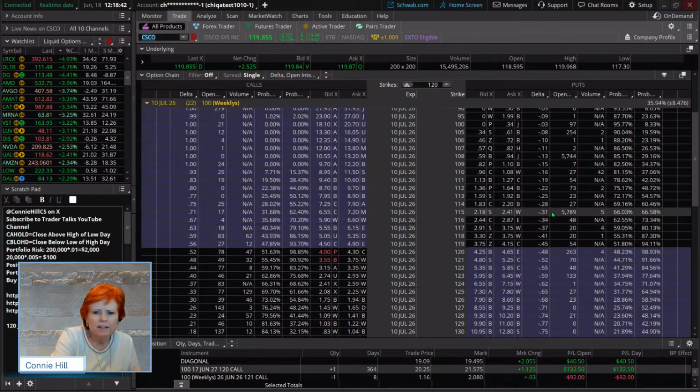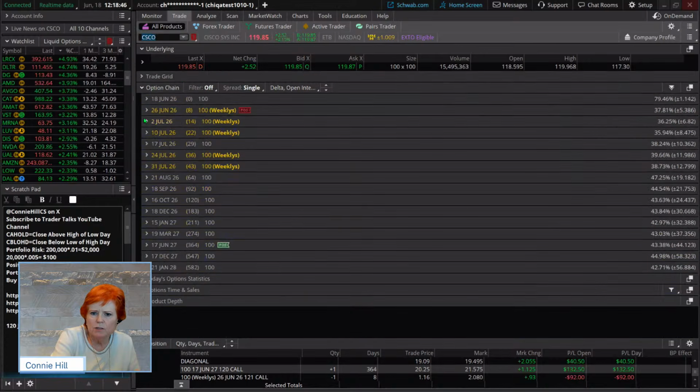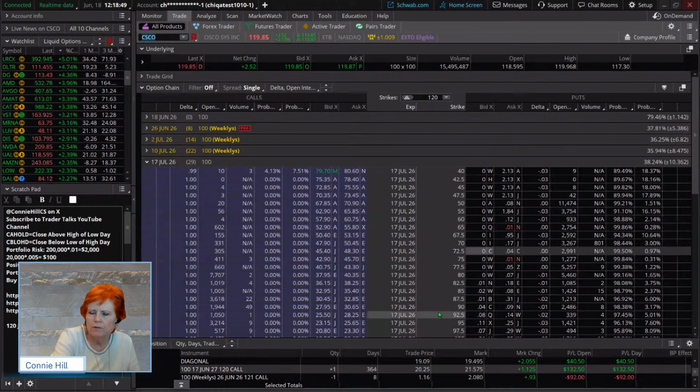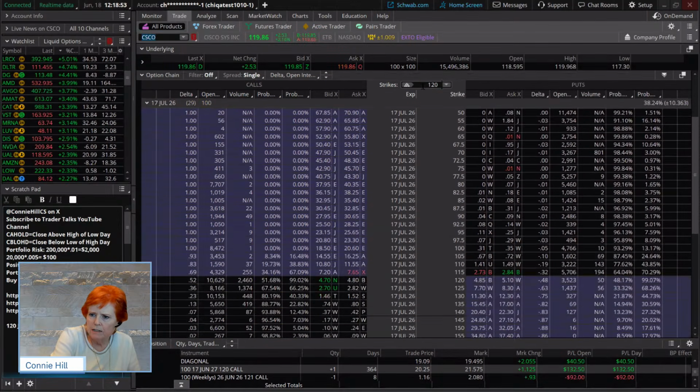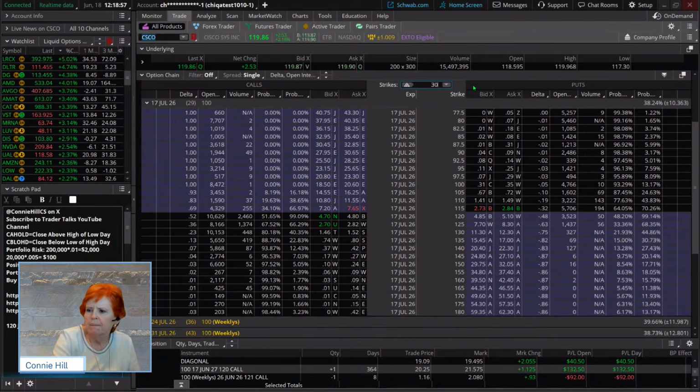I was initially thinking we'd do the July 17s, and I think for simplicity's purposes we'll just go out to July 17, the monthlies, where we know we can find just about any of those strike prices. We don't need 120 anymore. Let's go 30. We might be able to find something we're interested in selling here. So, rules of open interest.